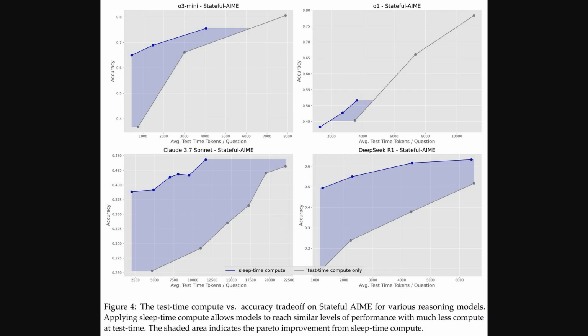Okay, so Figure 4 basically shows us the same kind of plot as before, but this time for a different math reasoning dataset called stateful AIME. Again, we're looking at accuracy versus average test time compute. And just like we saw with the GSM symbolic data, the blue lines representing sleep time compute consistently demonstrate that you can reach similar accuracy levels using much less compute at test time compared to the standard approach shown in gray. This benefit holds up across the various models they tested here as well, like O3 Mini and Claude Sonnet.